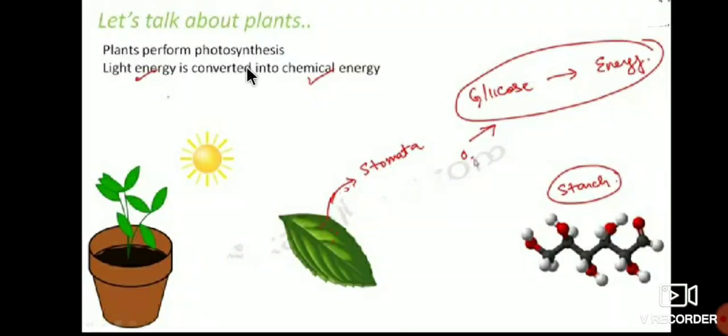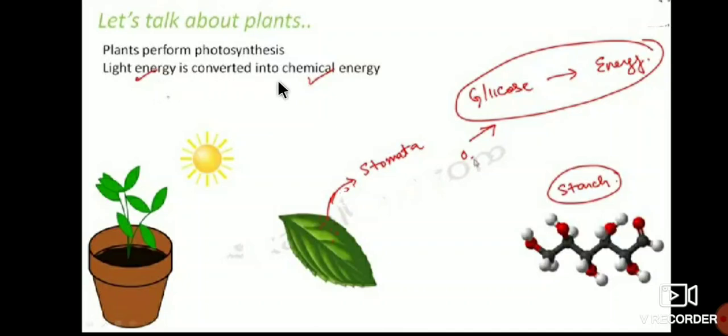It's very important. Let's talk about plants. Plants perform photosynthesis. That means we are reading the concept of breathing in other animals, and now breathing in plants. We already studied this in the first chapter, but once again we are going to recall. Plants respire during the process of photosynthesis.